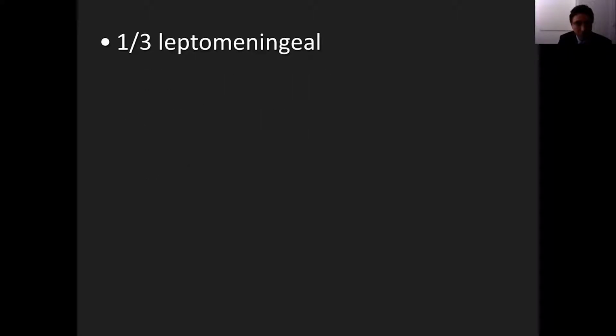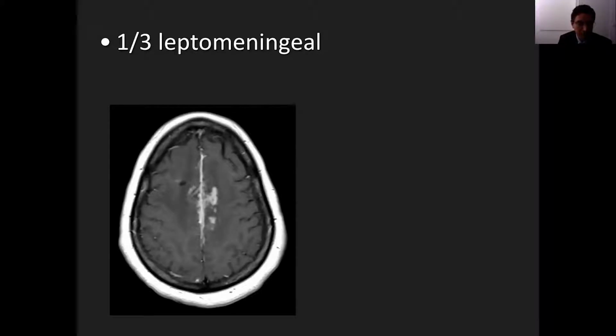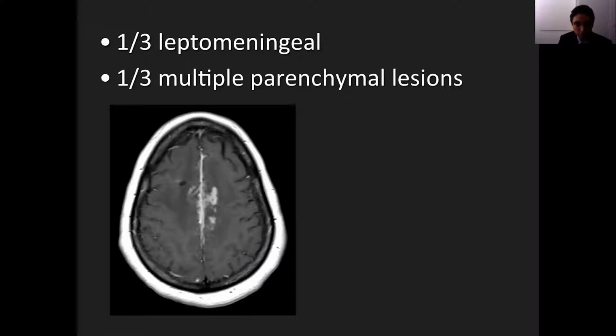About 1/3 of patients can have leptomeningeal disease. This is an axial post-contrast T1 weighted image where we can see evidence of leptomeningeal enhancement on the falx and along the surface of the cerebrum. And we also have parenchymal lesions on the left side. We know that approximately 1/3 of patients have multiple parenchymal lesions.